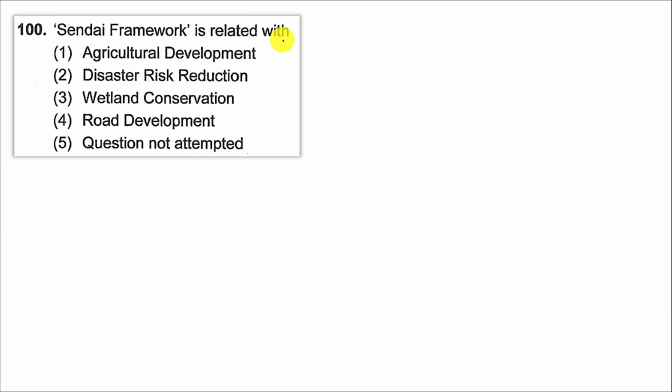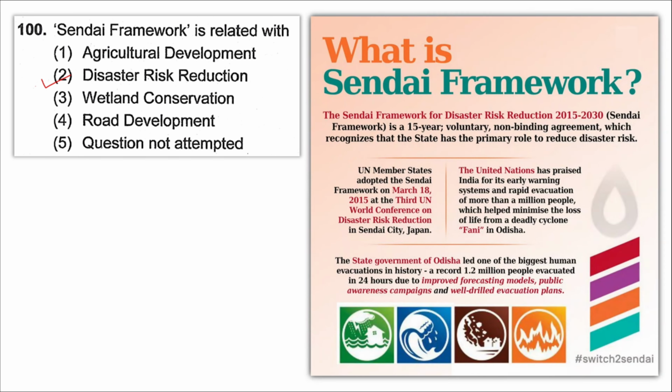Sendai Framework is related with option 1 agricultural development, option 2 disaster risk reduction, option 3 wetland conservation, option 4 road development. Right answer is option 2 disaster risk reduction. So what is Sendai Framework?